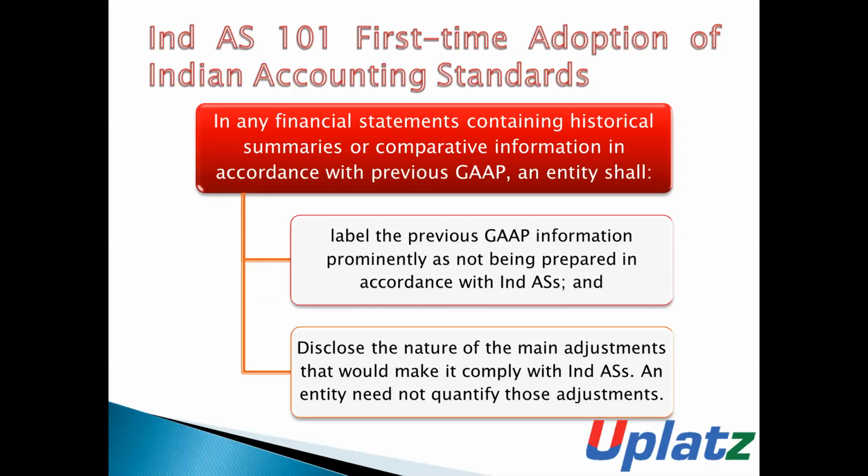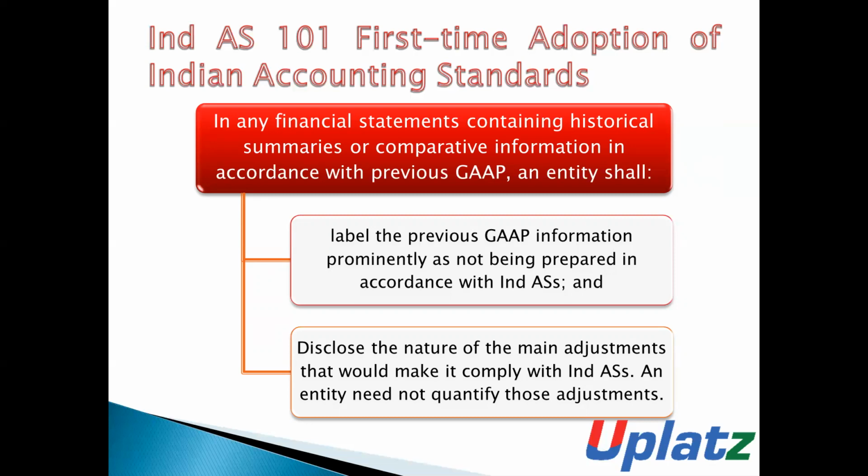In this case, if any financial statement contains any historical summary or comparative information in accordance with previous GAAP, then the entity shall, number 1, label the previous GAAP information prominently as not being presented in accordance with IND AS.